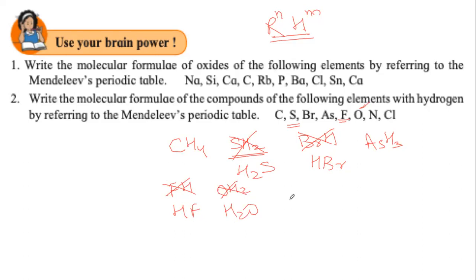With nitrogen, it will be NH3, ammonia. With chlorine, it will not be ClH, it will be HCl, hydrochloric acid. Methane, hydrogen sulfide, hydrogen bromide, arsenic hydride, hydrogen fluoride, water, ammonia, and hydrochloric acid. Check your answers, write down the correct answers.